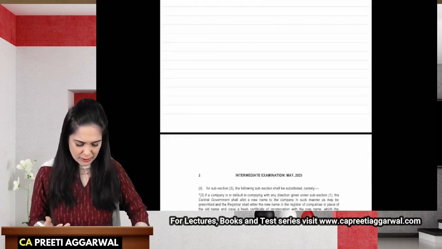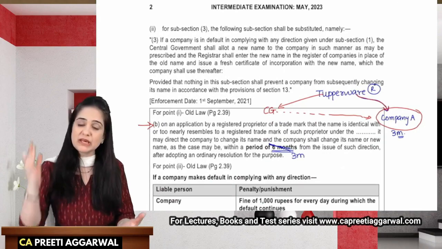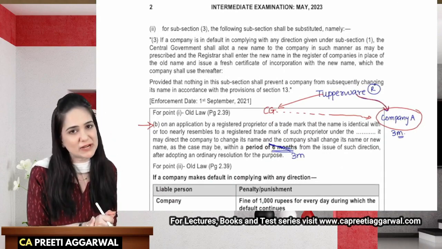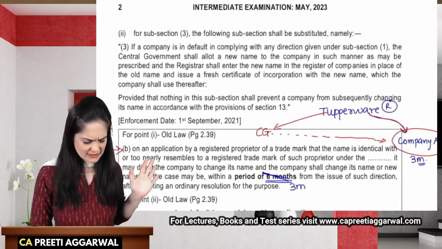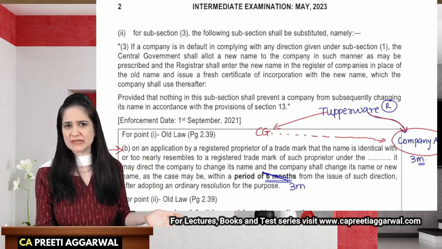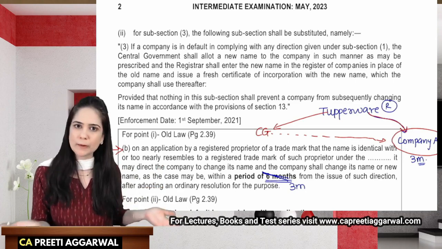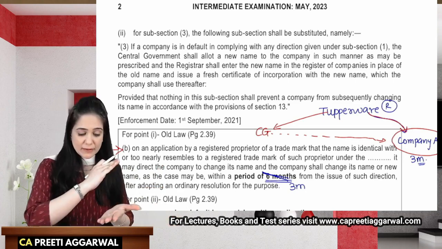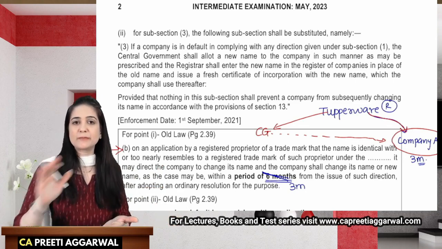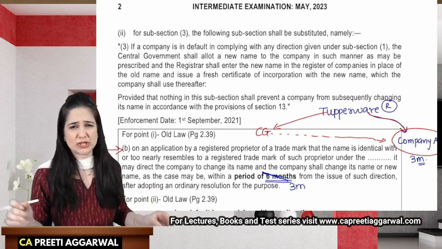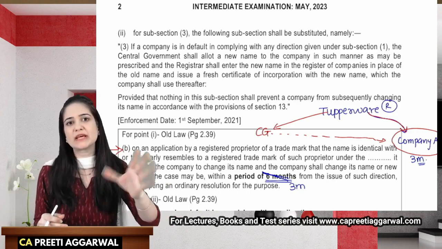What if the company refuses to alter the name even after receiving the direction of the central government? So the central government says, all right, if you're not interested in altering the name, we will give you a new name and you will have to adopt that name. ROC will immediately update the register of companies, issue a new certificate of incorporation, and let me tell you the name that they will allot.